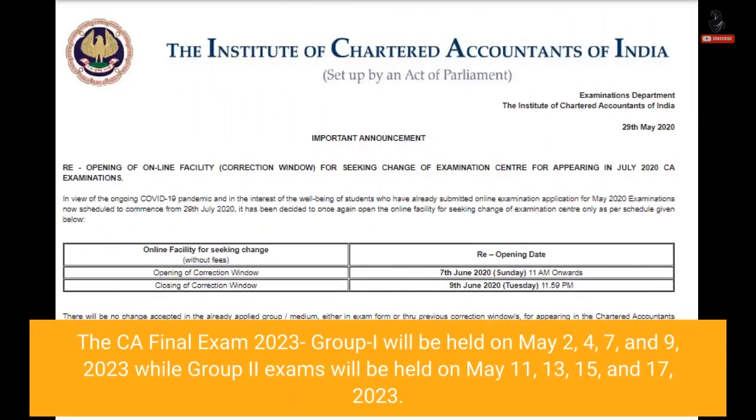The CA Final Exam 2023 Group 1 will be held on May 2, 4, 7, and 9, 2023, while Group 2 exams will be held on May 11, 13, 15, and 17, 2023.